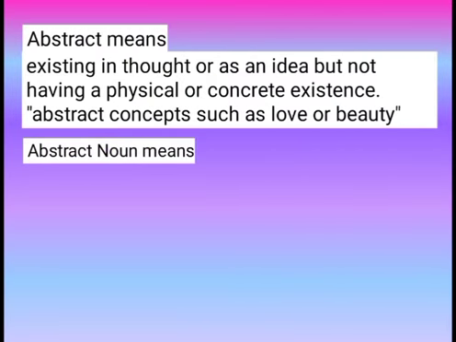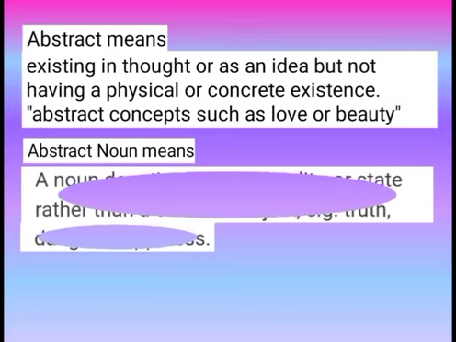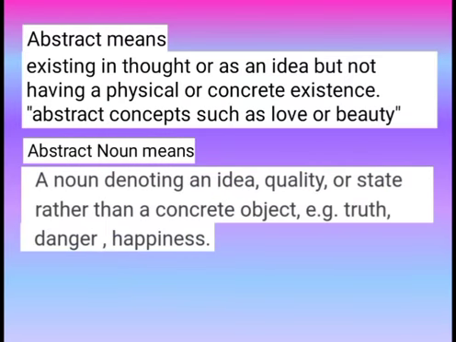So what does abstract noun mean then? Abstract noun means a noun which denotes an idea, quality or state rather than a concrete object. Now concrete nouns we have already studied. So exactly opposite of concrete nouns are the abstract nouns. What are the examples? Truth, danger, happiness are the examples of abstract nouns.